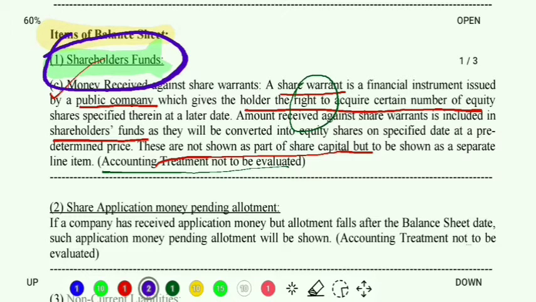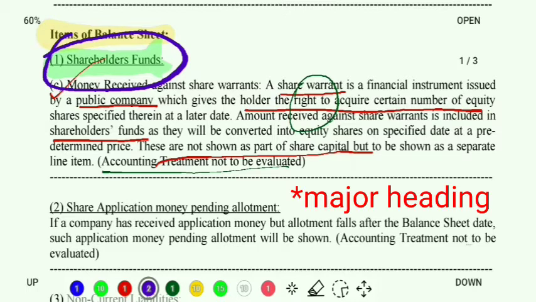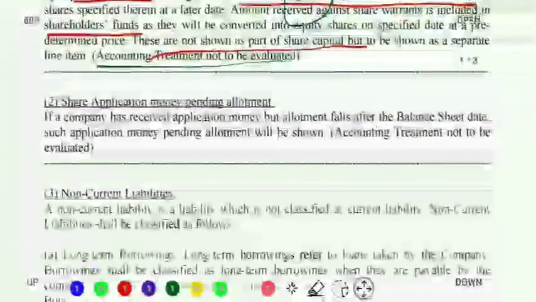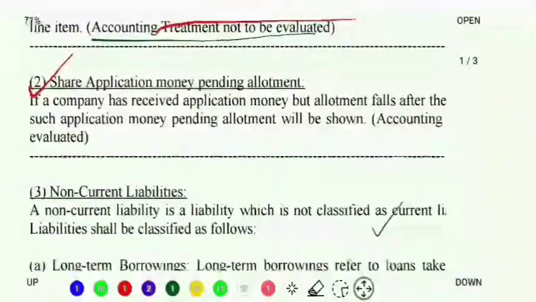If you have seen the balance sheet carefully, you would have noticed that on the equity and liabilities part we have 4 major headings. The first major heading is shareholders fund, and that we have learned. Now we shall move to the second major heading on the equity and liabilities part. And what is that? That is share application money pending allotment.